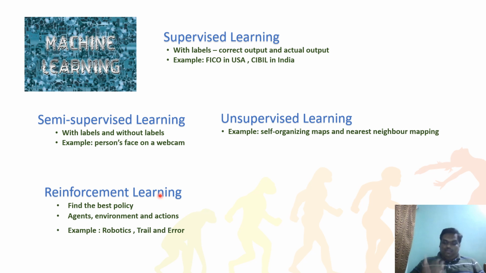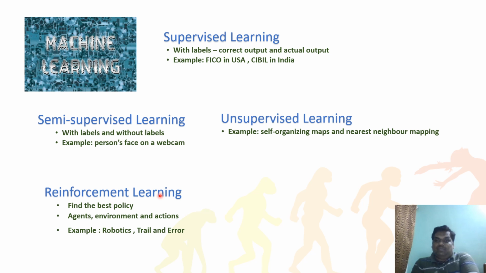For example, I put in obstacles and ask my machine to perform an action, saying I want to find the best route, the shortest route from one location to another location within the room. The environment is given, the actions are given, and you need to find out. Then it will take all the patterns: if I go left side and right side, or right side and left side, it will take all the patterns and say which one is the best route. If an obstacle is there, then this is not the best.